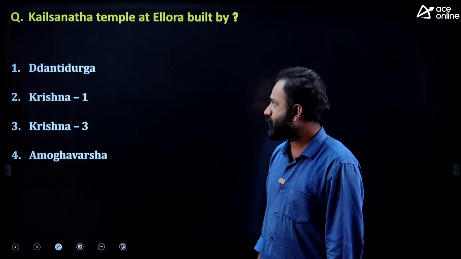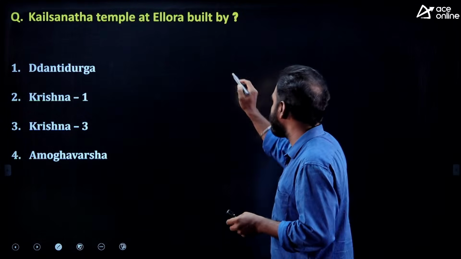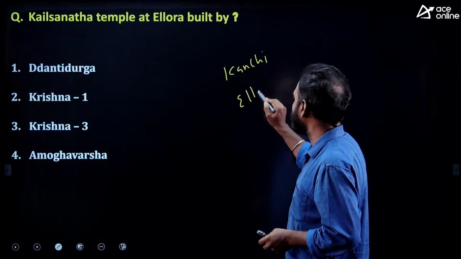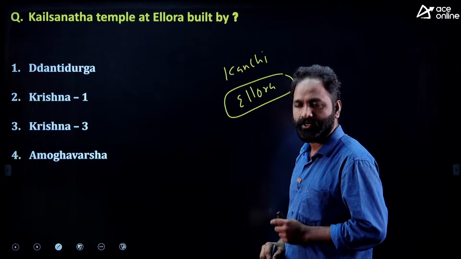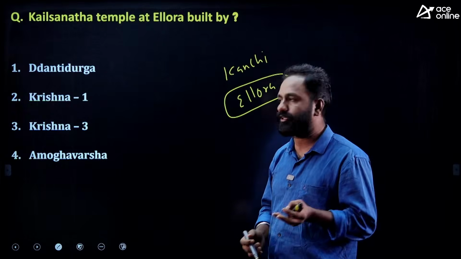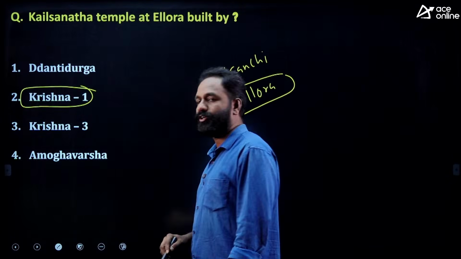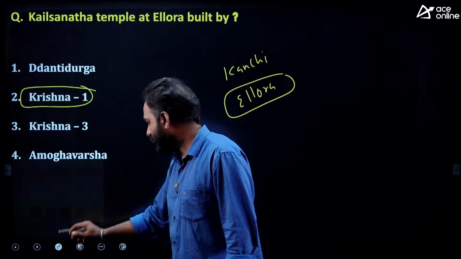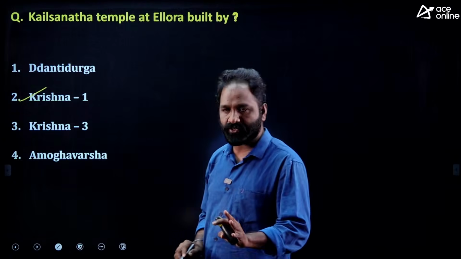There are two Kailasnatha temples: one is at Kanchi, and the second is at Ellora. We are talking about the Kailasnatha temple at Ellora, one of the largest monolithic temples, which was built during Krishna I. If you go through the remaining options, the answer is Krishna I.